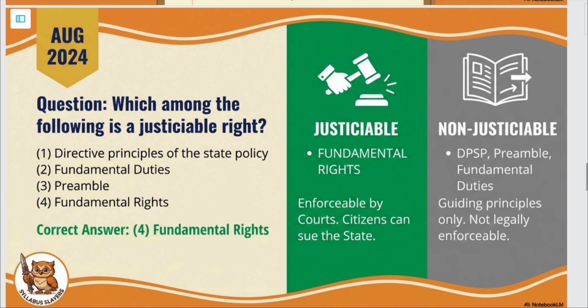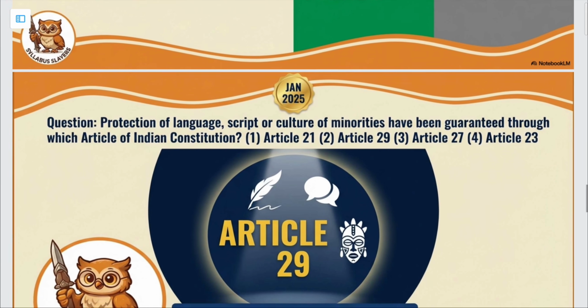Next question August 24 का है. Which among the following is a justiciable right? So directive principles of the state policy are not justiciable. Fundamental duties are also not. Even preamble is not justiciable. Only the fundamental rights are justiciable.